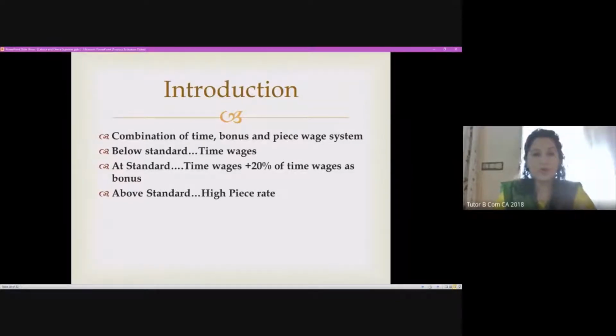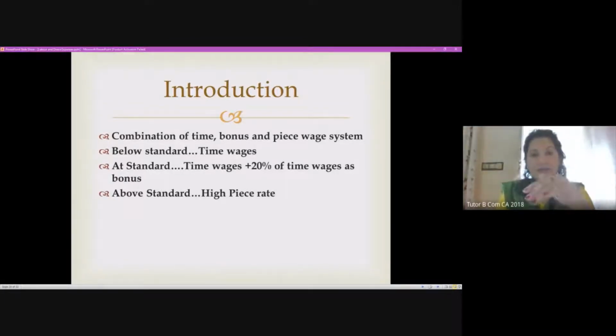So here there is a combination, and there are 3 things you have to remember when it is connected with Gantt. First, if he is performing below the expected standard, the worker will be given just the time wages, the hourly wage. But if the worker is performing exactly at standard, then he or she will be given time wages plus 20% of the time wages as a bonus. He did as per our expectation, so that's why time wages plus 20% of the time wages as a bonus.